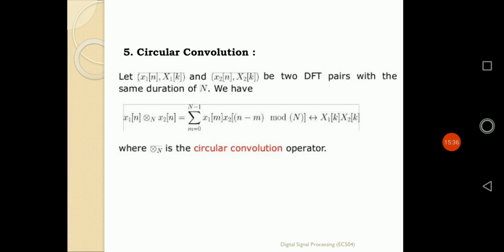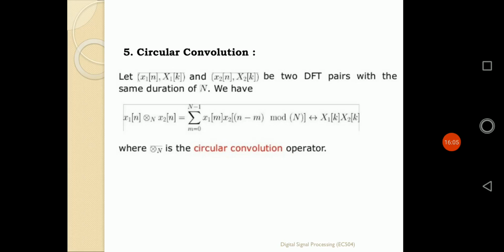Now if I take a convolution of x1n and x2n, as they are both circular in nature, represented circularly as time periodicity is there, this type of convolution is known as circular convolution. As we apply circular convolution in the time domain, when we convert to the frequency domain, that is simply defined as the multiplication of their DFTs, X1k into X2k.